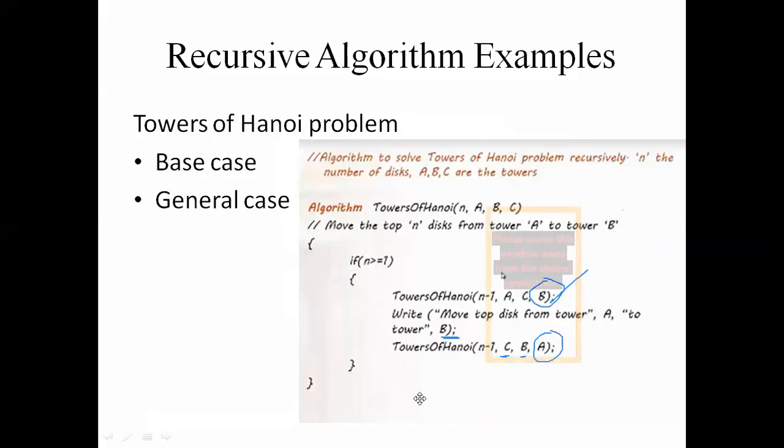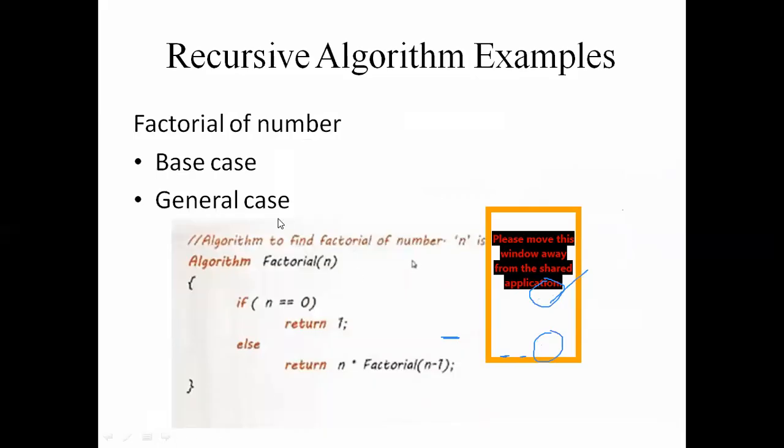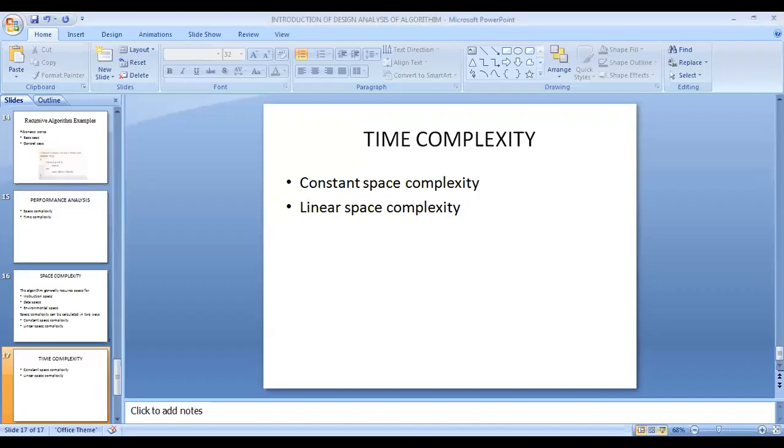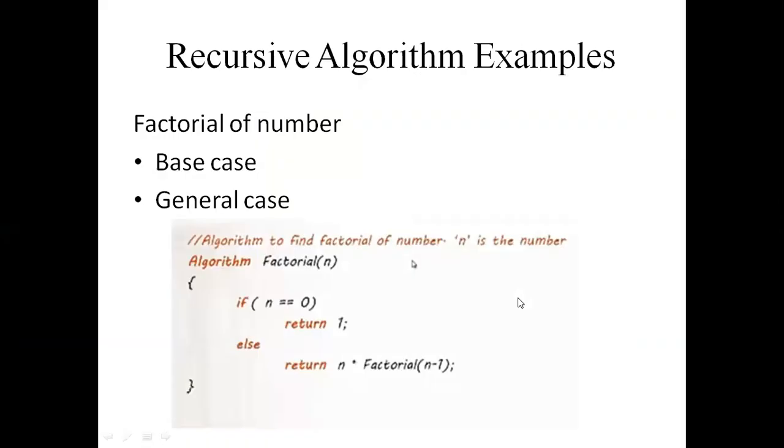Next, we move to another example for a recursive algorithm, that is the factorial program. If you are writing an algorithm for any recursive program, first you have to identify what is the general case and what is the base case.